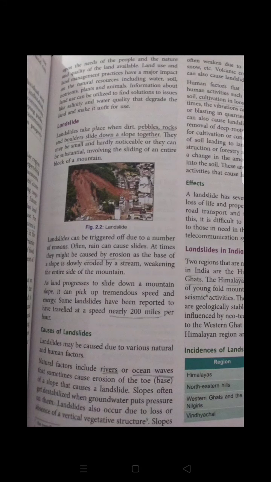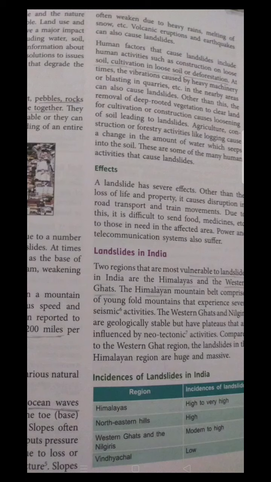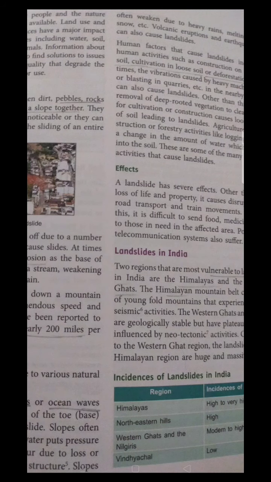Sometimes natural factors affect them, like rivers and oceans, which are among the main causes of landslide. On the contrary, sometimes human factors, like deforestation and cultivation on loose soil, along with the technological advancement of industries, affect our natural environment in a very bad manner. So we have to reduce such kinds of activities so that we are able to survive and protect ourselves from such landslides.